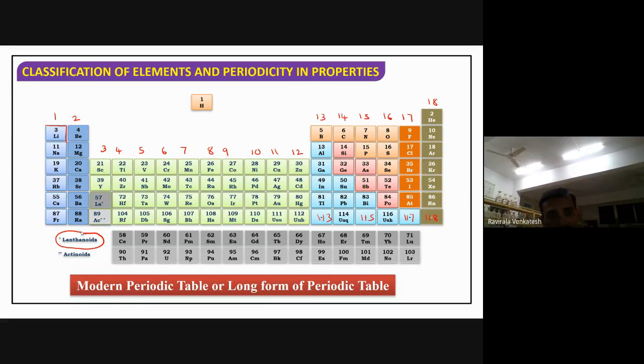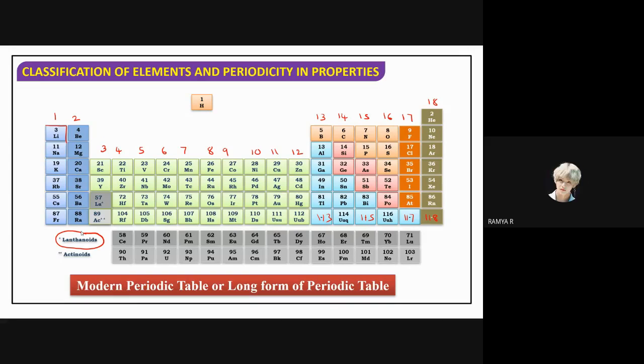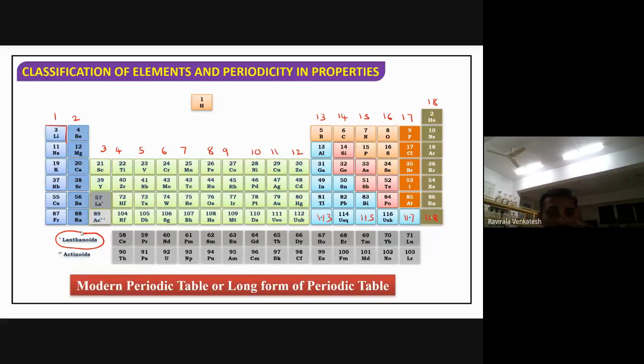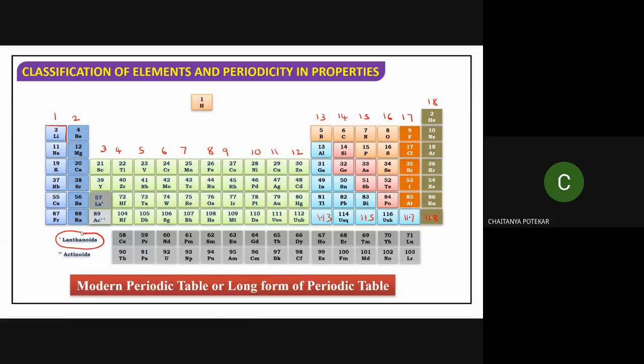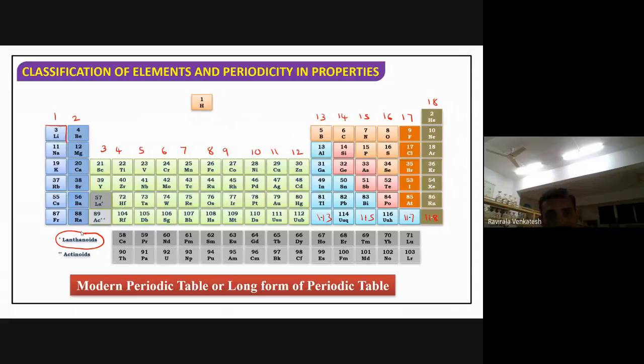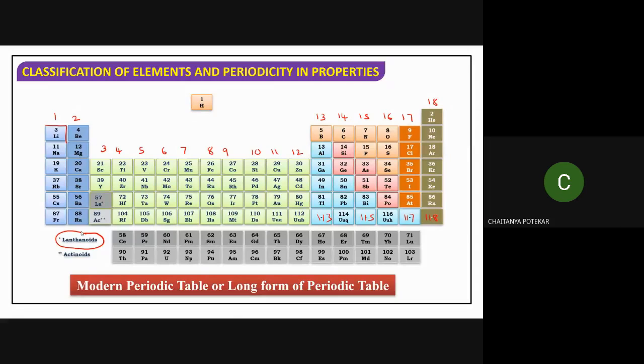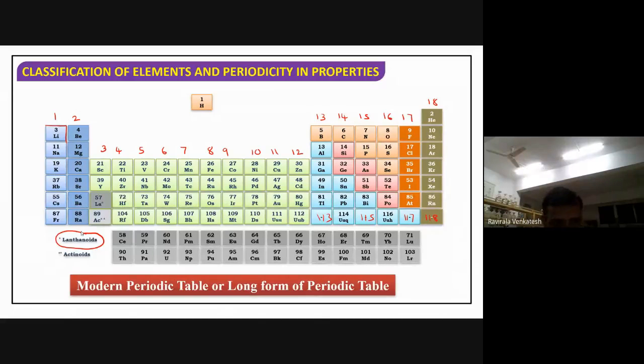After 57, after lanthanum, lanthanides are starting. So all lanthanides belong to the third group only. They are not in the fourth group. Remember, it is the third group only.